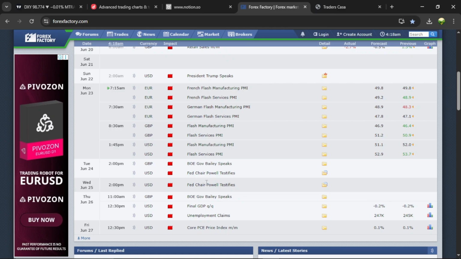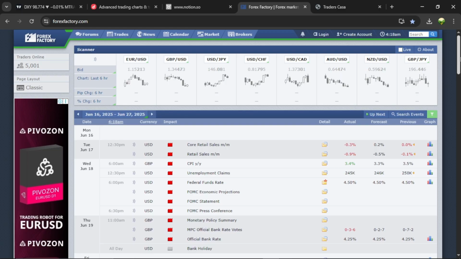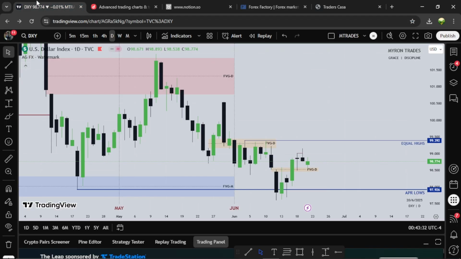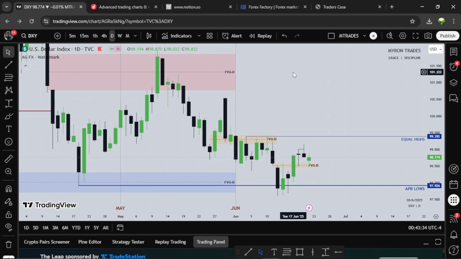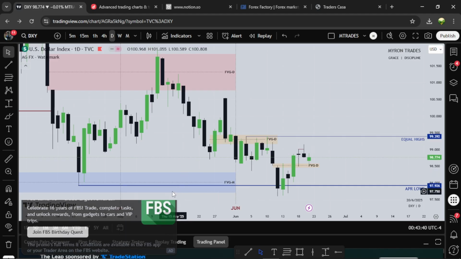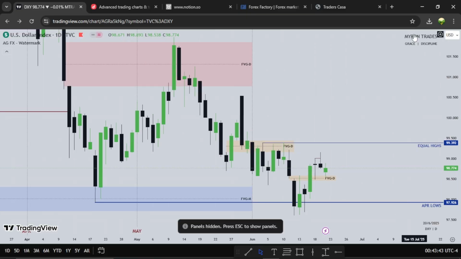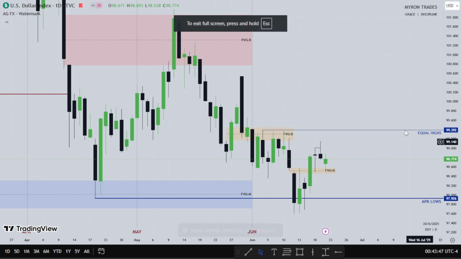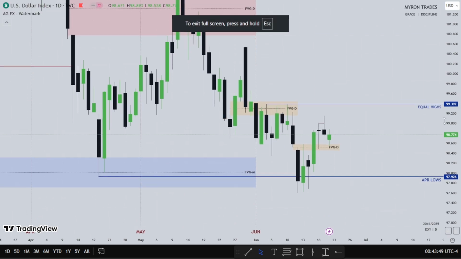So let's head on to the charts and see what price did for FOMC week for dollar, Bitcoin, gold, euro, and pound. This is the dollar chart for the daily time frame. Each candle in this time frame represents a day's worth of trading. Let me make this bigger.